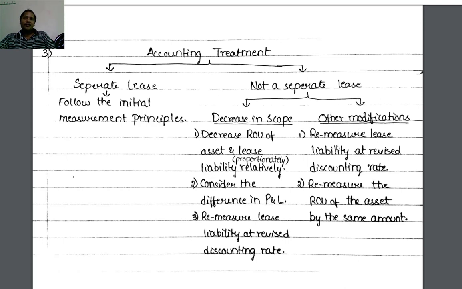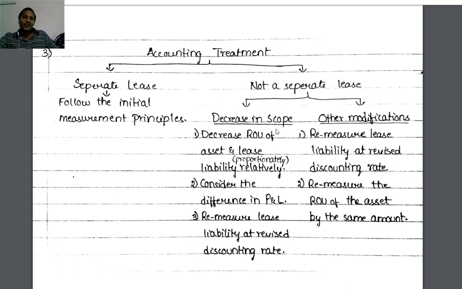Write the steps. First one, remeasure lease liability at the revised discounting rate. Same point repeats here. Then second point, remeasure the ROU asset by the same amount. So the only difference is that whatever the remeasured lease liability is, to that extent we have to consider the ROU.